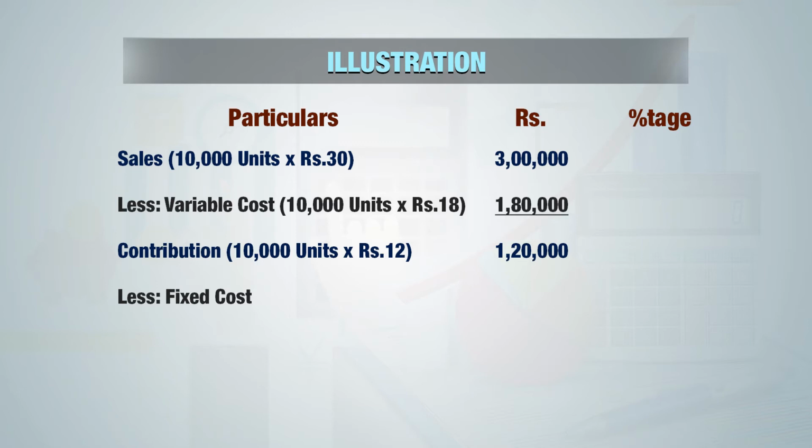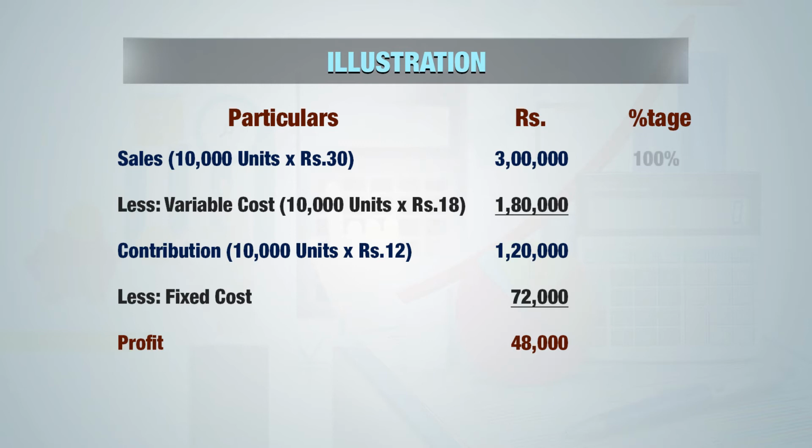Our contribution is 12 rupees per unit, which multiplied by 10,000 units gives a contribution of rupees 1,20,000. And total fixed cost is assumed to be 72,000. So in the present situation, where there are sales of 10,000 units or sales of rupees 3 lakh, we are getting a profit of rupees 48,000. Let us understand this with the help of percentages also.